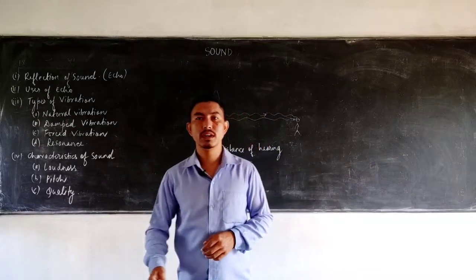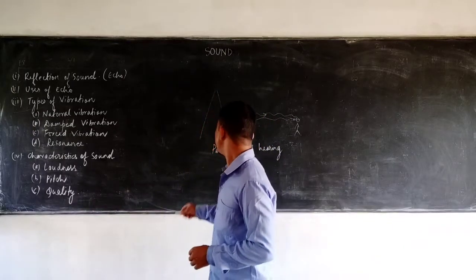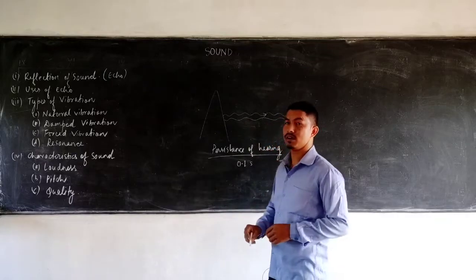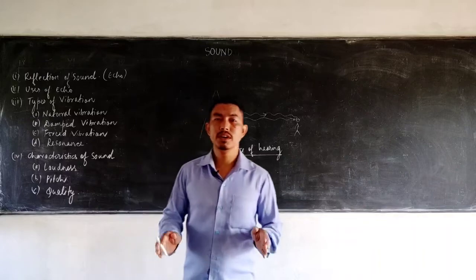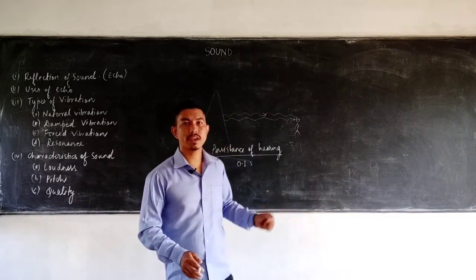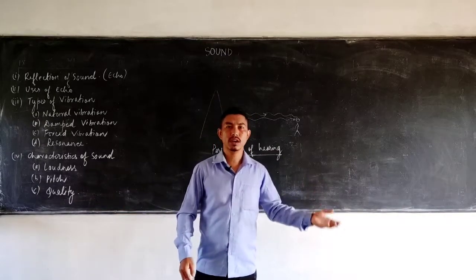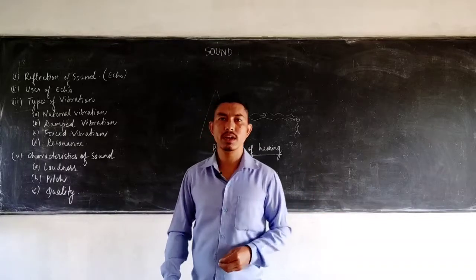We do not hear the reflected sound. So the persistence of hearing states that there must be an interval of at least 0.1 seconds between the original sound and the reflected sound. Only then can we hear an echo.